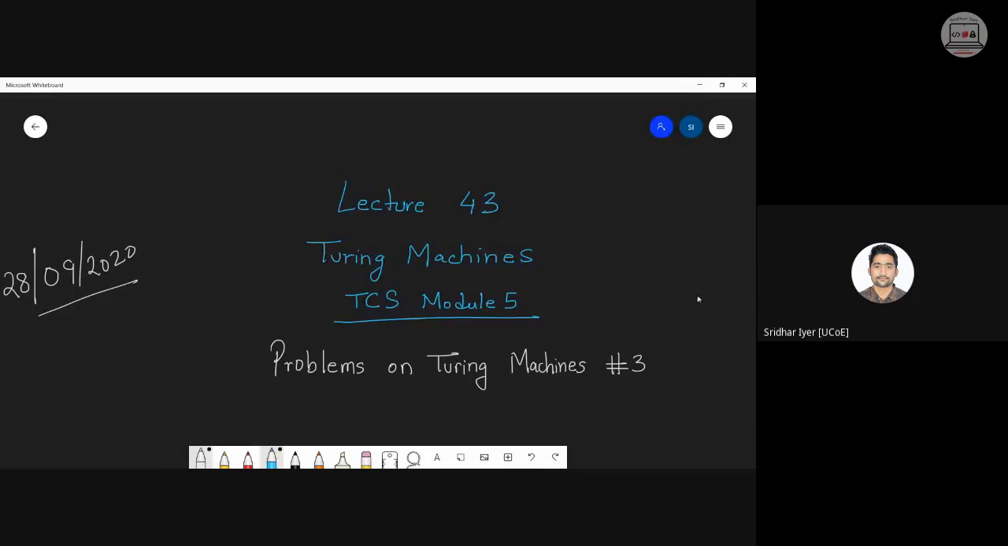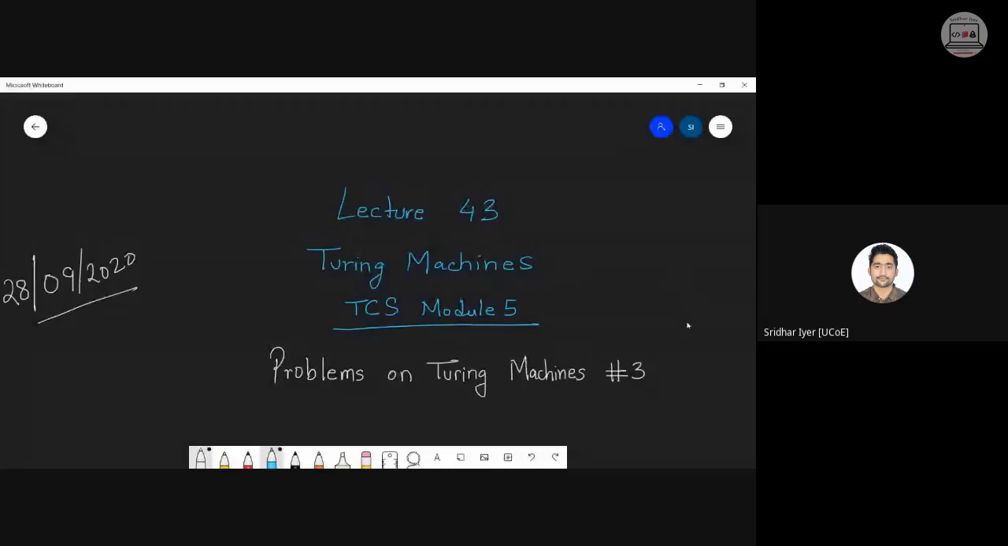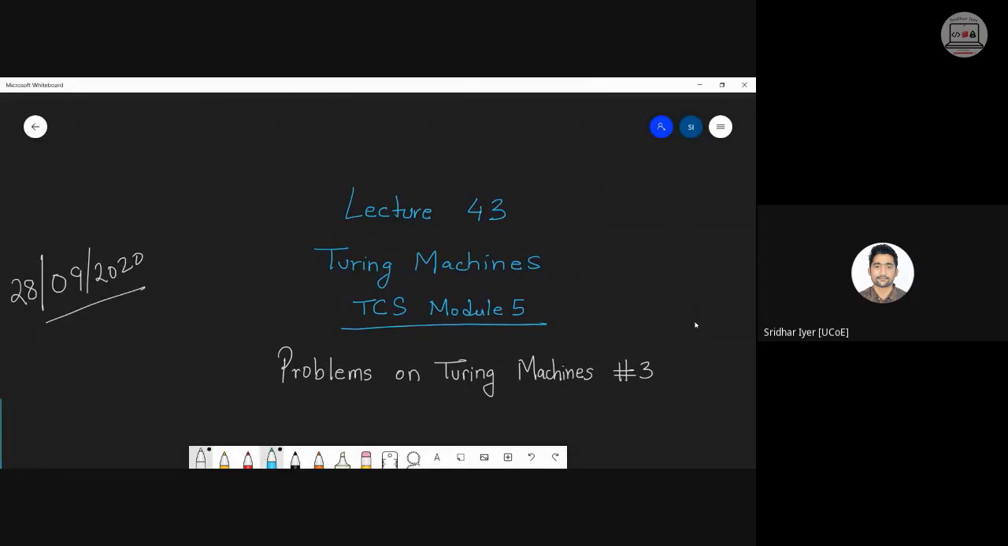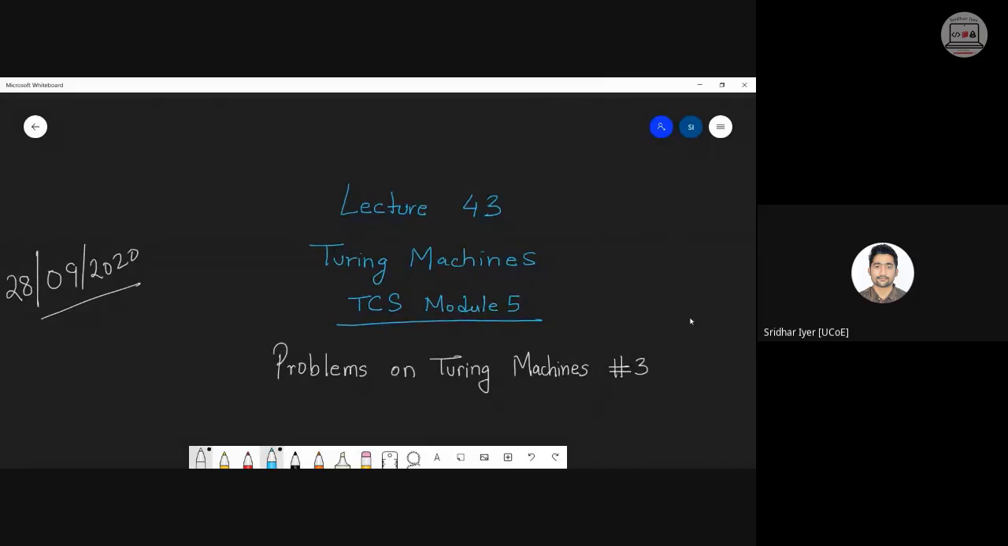So today I have a mix of different sorts of problems, of different difficulty. We'll be solving 4 to 5 problems if time permits, even more. So one more lecture will be needed on problems on Turing machines. That is, a total of 4 lectures on Turing machines. I still have 7 to 8 problems which need to be solved. So a total of 2 lectures, this one and the next one, will be needed for solving all the problems